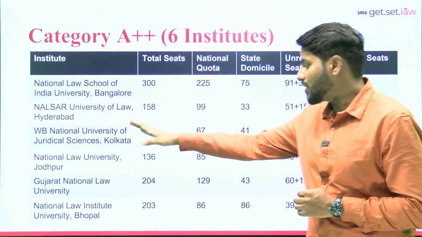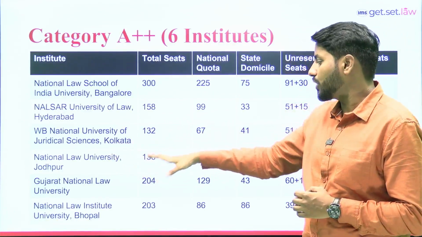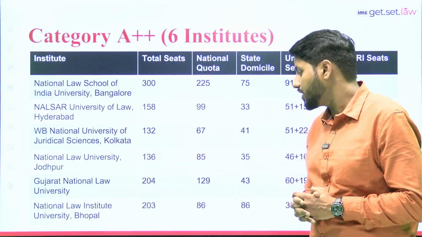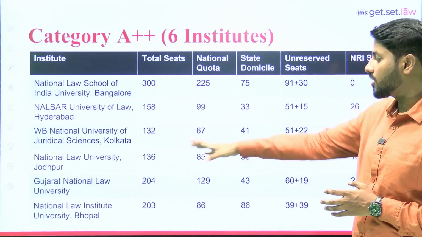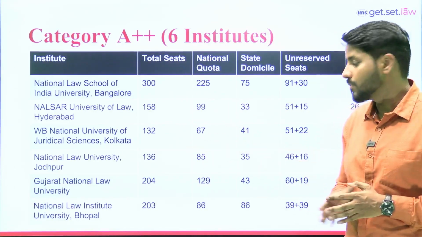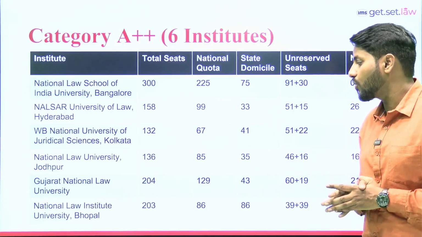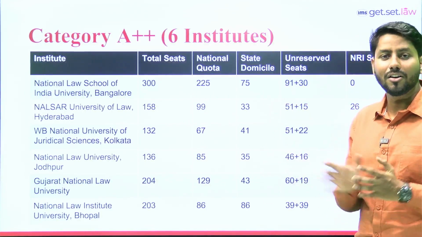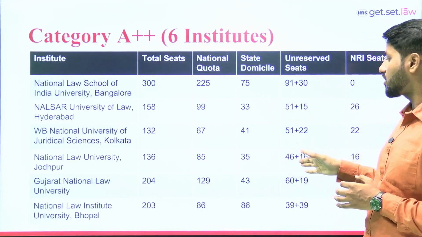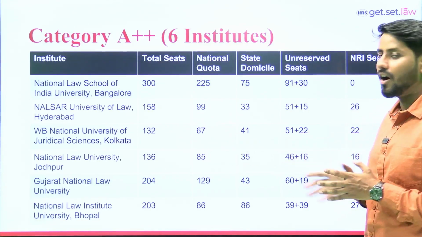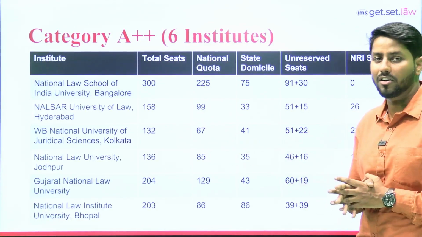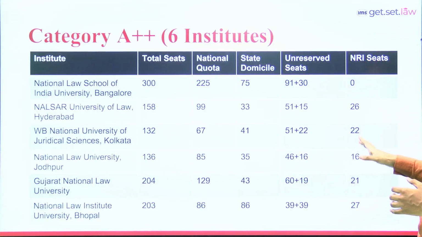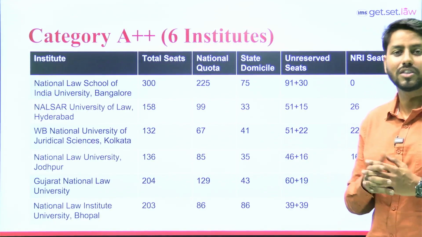National Law University Jodhpur is offering 136 seats in total. For national all India candidates, they are offering 85 seats out of 136. For state domicile, they are offering 35 seats out of 136. For the unreserved category, 46 seats out of 85 are for the unreserved category students, and 16 are for state domicile unreserved category. And for the NRI category, they are offering 16 seats.